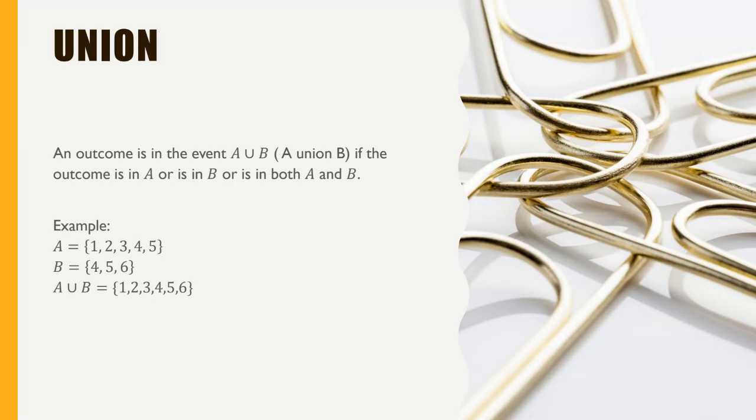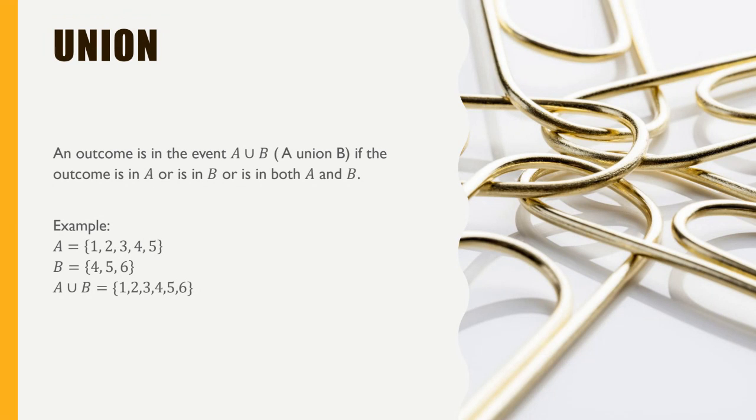Here we see an example. A is a set of outcomes 1, 2, 3, 4, 5, and B is set of outcomes 4, 5, 6. So what is A union B? So we have to write all the outcomes from both the events. So here 1, 2, 3, 4.